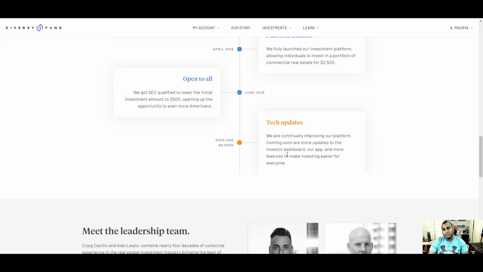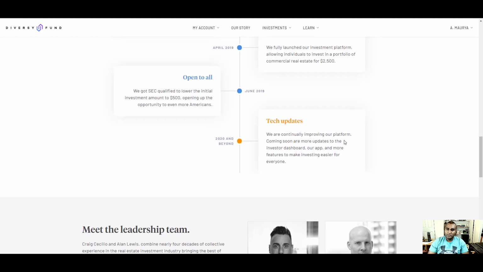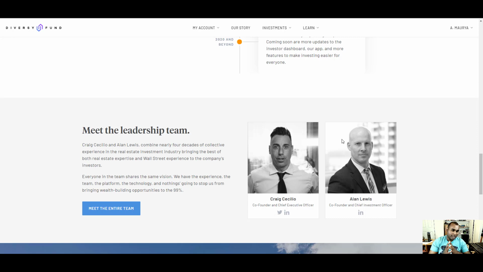And right now what they're doing is basically using technology for continuous improvement of their platform, decision making, and so on, right? Because the better data you have, the better capture of data, the better analytics you have, the more precise decisions you can make, right? Craig Cecilio is basically their CEO, along with Alan, who is the co-founder and chief investment officer. He's a lawyer, and in his LinkedIn, he mainly focuses on corporate law.